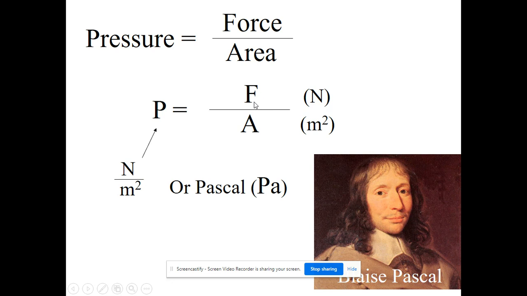Force is measured in newtons, and area is measured in meters squared. So when you take newtons divided by meters squared, you get a newton per meter squared, which is abbreviated as a Pascal, or Pa, named after Blaise Pascal.